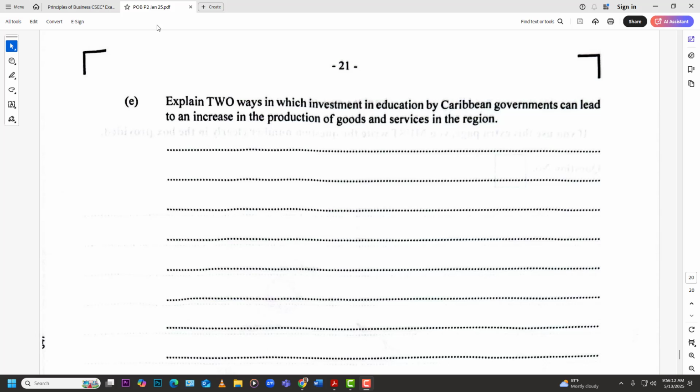But let me just break it down even further so we can get more marks, right? So we can speak about efficiency. We can speak about productivity. We can break out innovation, right? We can say that education can lead to a more innovative workforce, a more innovative populace, and therefore innovation can lead to increase in production of goods and services, because innovation means solving problems in a more creative and unique manner.